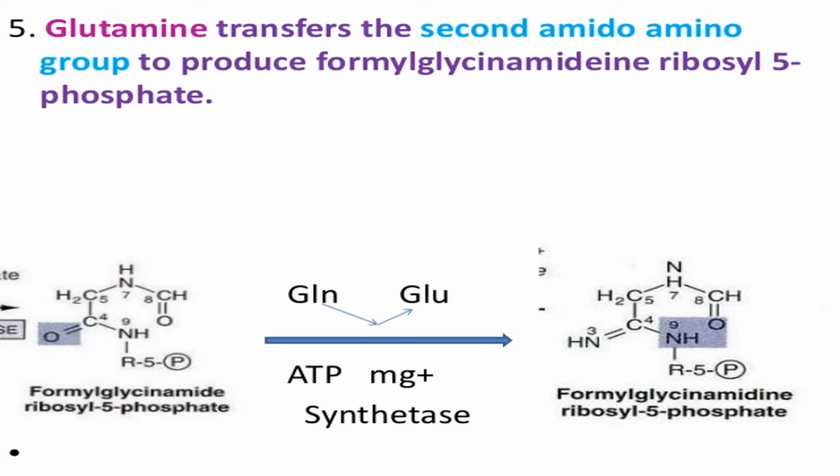An amino group of glutamine is added, and it becomes formyl glycinamidine ribosyl 5-phosphate.